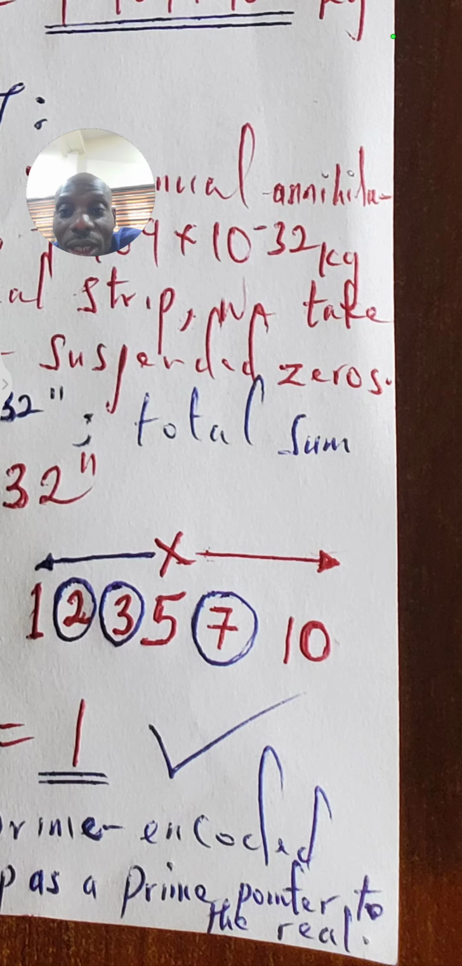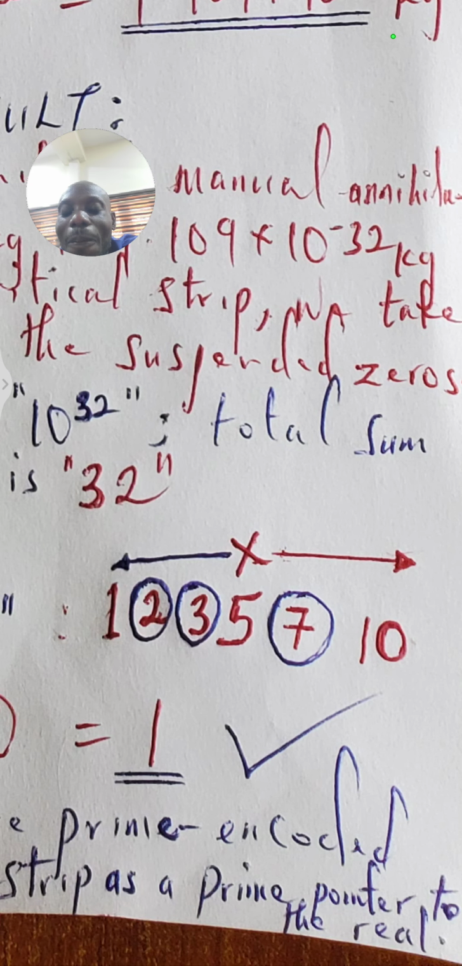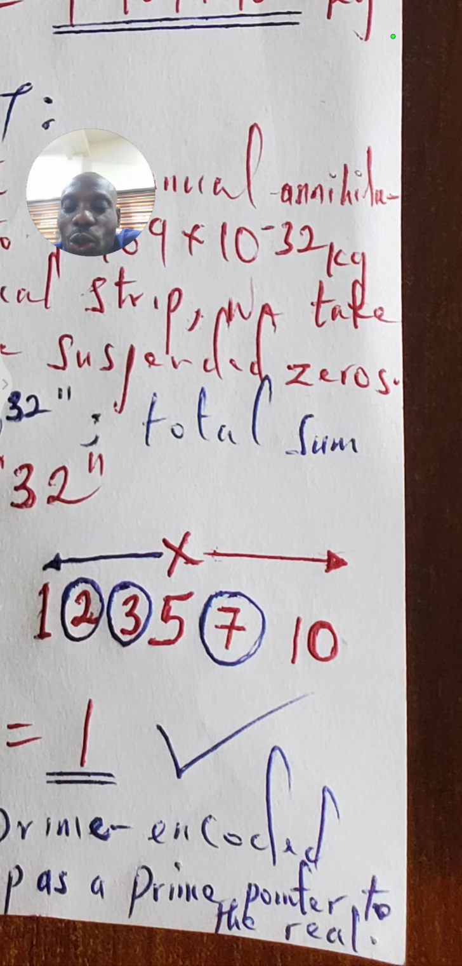Definitely those 32 zeros, 10 to the 32 zeros, are actually at 0.5 on the real axis. And then we can see that the totality of the electron can be represented as 1. But you can also see that we have 10, which is an even number, and it is an indication that we have transcendental phenomena.